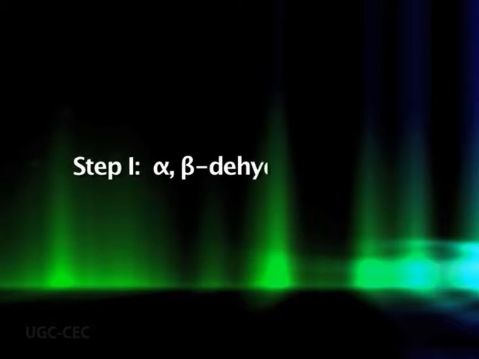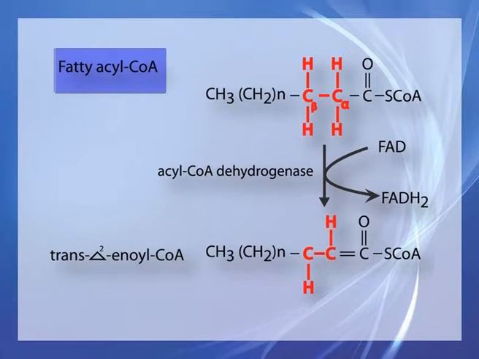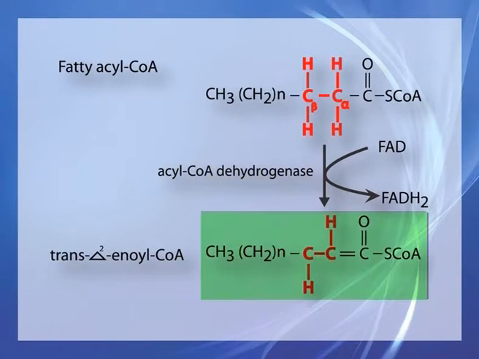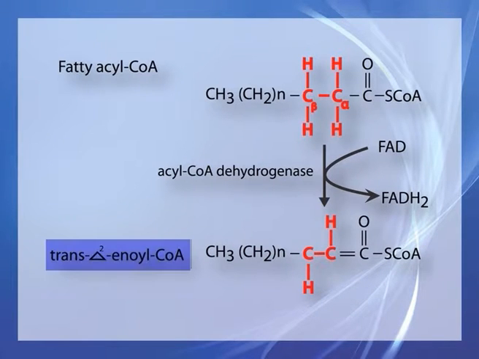Step first, alpha beta dehydrogenation of acyl coenzyme A. In this step, fatty acyl coenzyme A is oxidized by an acyl coenzyme A dehydrogenase to produce an enoyl coenzyme A with a double bond between the alpha and beta carbon atoms, or trans delta 2 enoyl coenzyme A. 3 acyl coenzyme A dehydrogenases are found in the matrix of mitochondria.